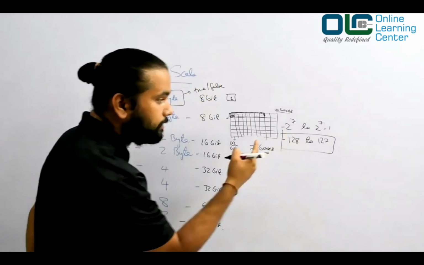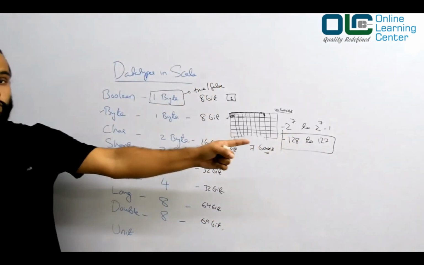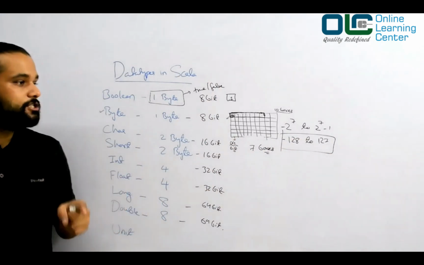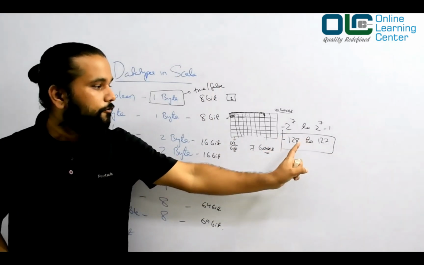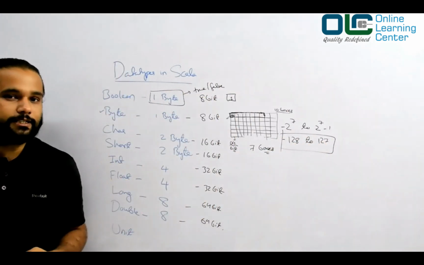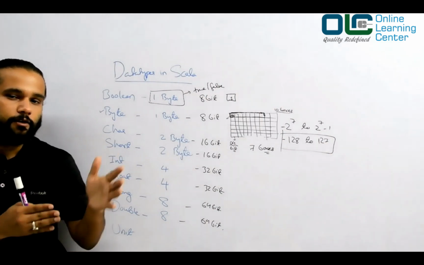And this is what you call the range of a byte. That means if I have a variable of byte type, then you can store any value from minus 128 to 127. Having said that, let's say there is a school and that has classes 1 to 10, right?